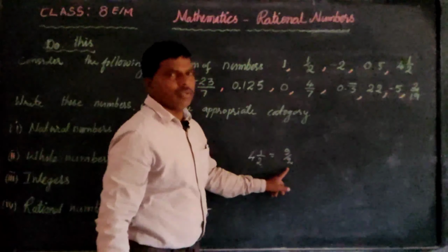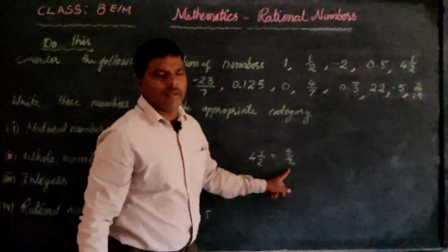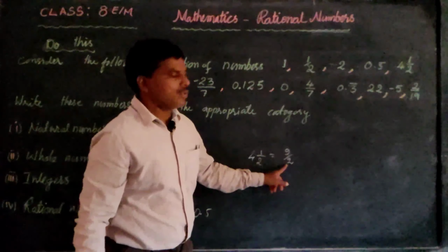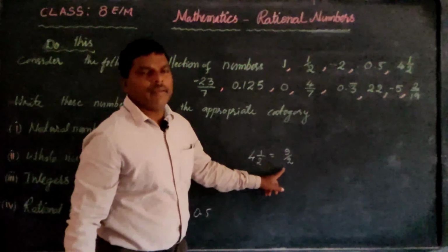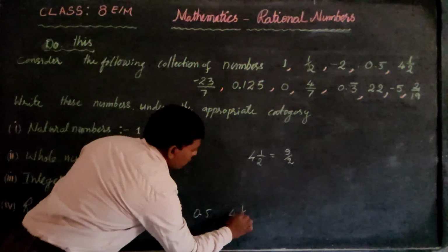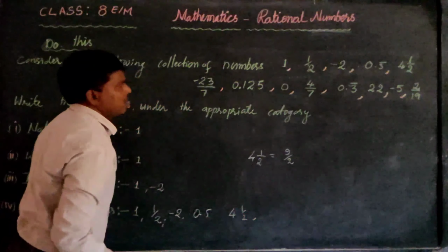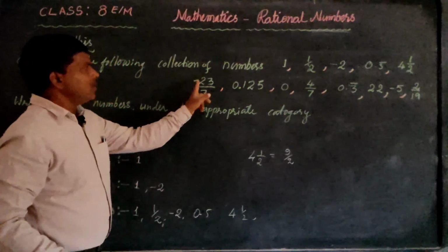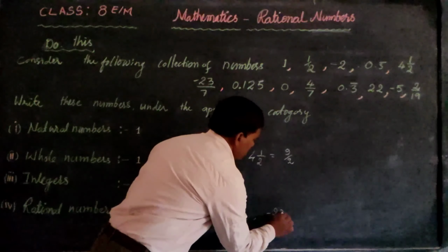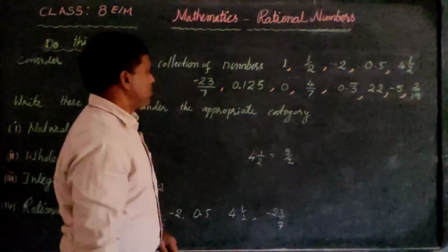So this 9 by 2 is in the form of p by q, where 9 and 2 are integers, and this 2 is not equal to 0. So it is a rational number. So 4 whole 1 upon 2 is a rational number, and minus 23 by 7 is also a rational number.